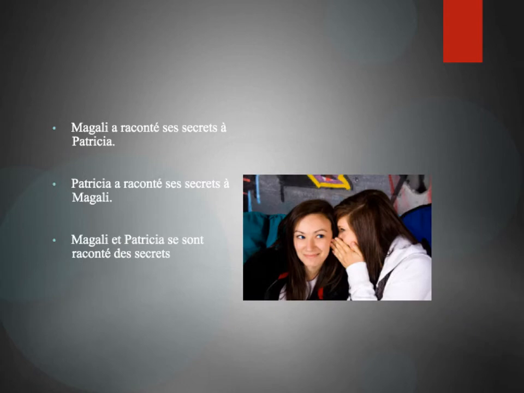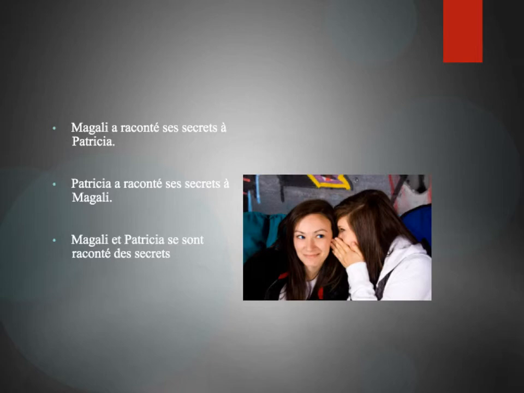Our next example is just a little different. Let's take a look. Magali a raconté ses secrets à Patricia. Patricia a raconté ses secrets à Magali. Magali et Patricia se sont racontés des secrets. You will notice here that in the final sentence, Magali and Patricia told secrets to one another. They told one another secrets. The secrets appears in the sentence after the past participle raconter.